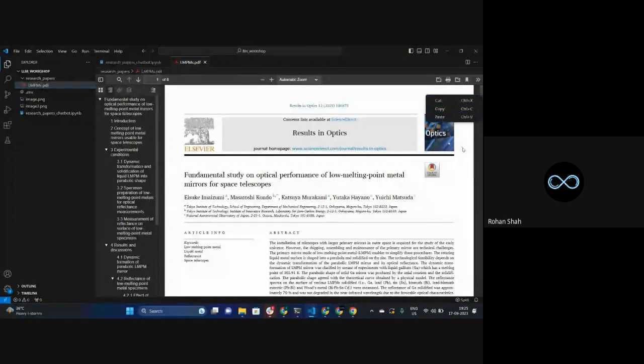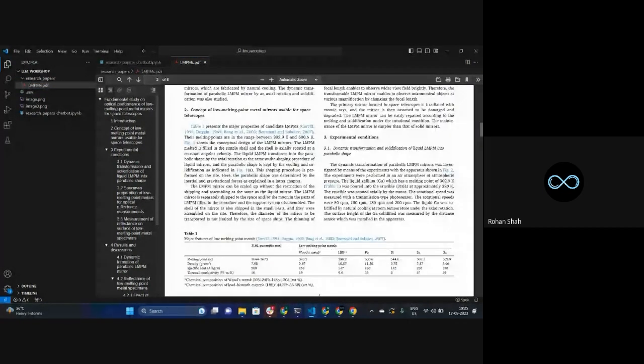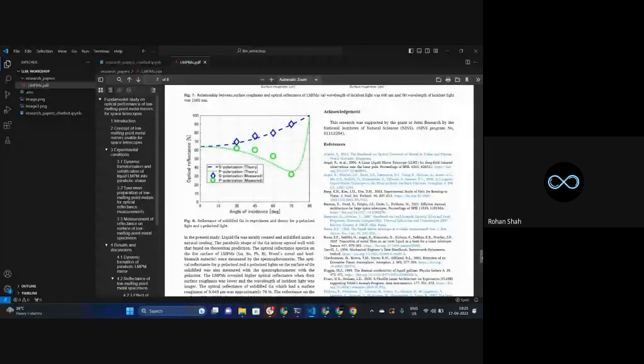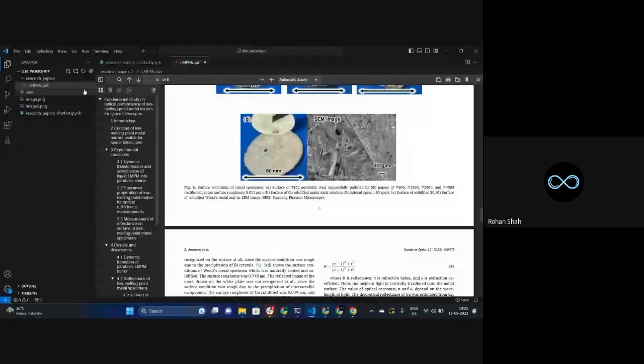Right. So if I scroll it down, I can show you. Yeah, that's a pretty long document, right? And it's not that you can use only one document. You can have as many research papers as you want over here. I have just taken only one research paper as an example.